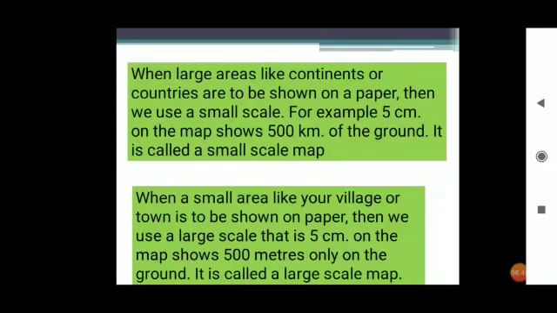It is called a small scale map. Now the next one: when a small area like your village or town is to be shown on paper, then we use a large scale, that is, 5 centimeter on the map shows 500 meters only on the ground. It is called a large scale map.